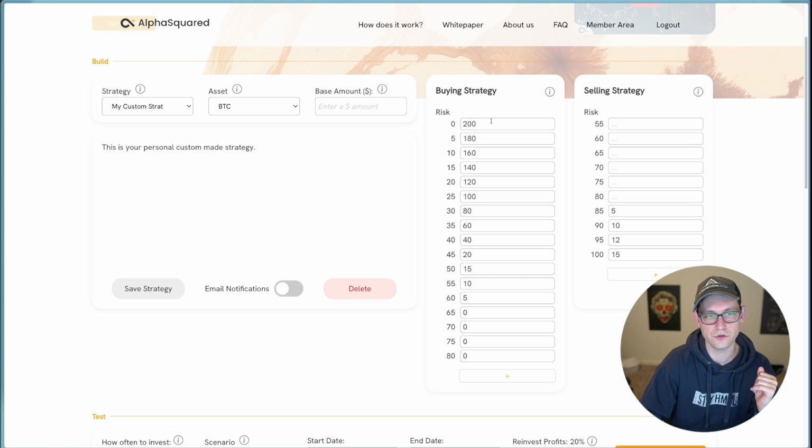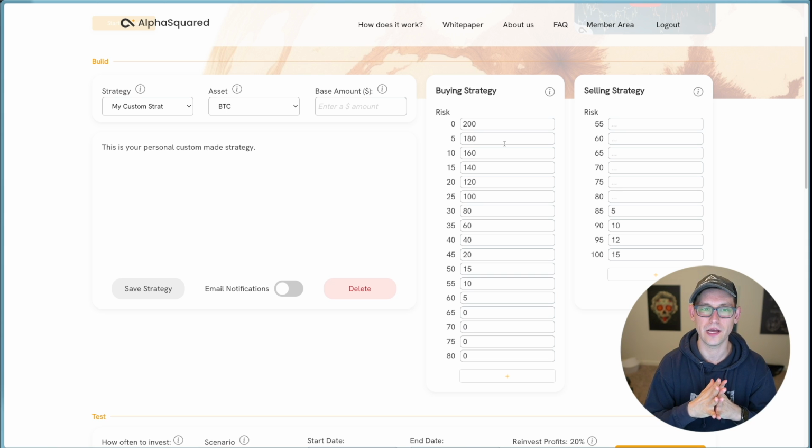So here, between 0 and 5, I'm buying $200. Between 5 and 10, I'm buying $80. Between 10 and 15, $160, and so on and so forth. And if you create strategies that overlap in weird ways, AlphaSquared will basically tell you, don't do that. That's not going to work. Obviously, if I had a strategy that was trying to buy something at 80 and also sell something at 80, that doesn't really make sense.